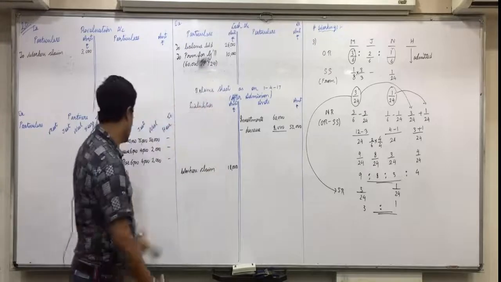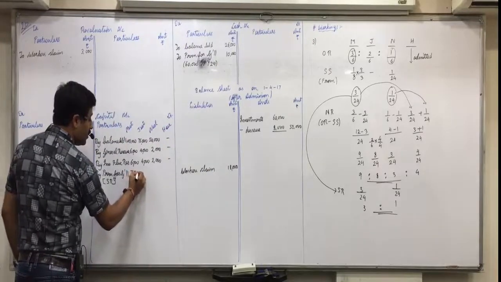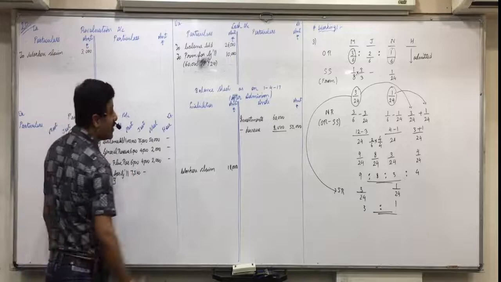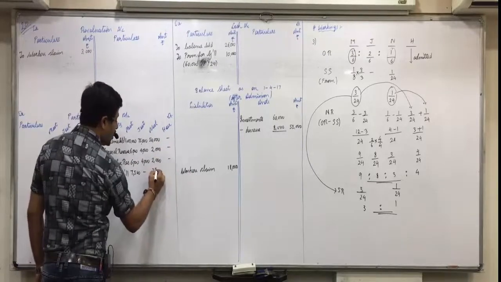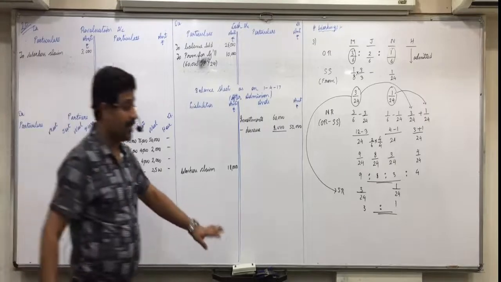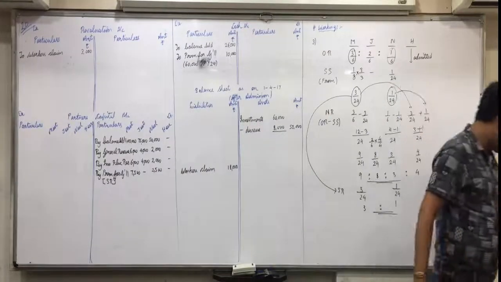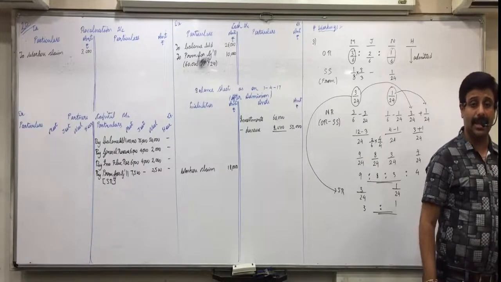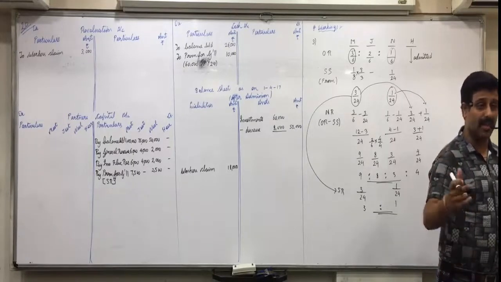So 10,000 into 3/4 is 7,500. The second partner does not sacrifice. 10,000 into 1/4 is 2,500. Got it, everyone? Then the third and fourth adjustments are done with the investment reserve and workmen's reserve.